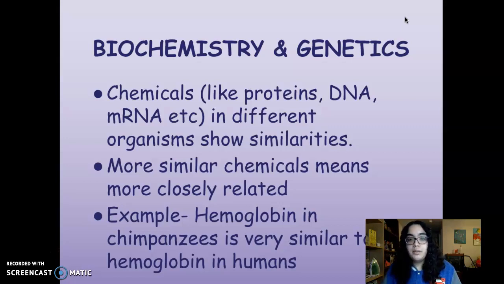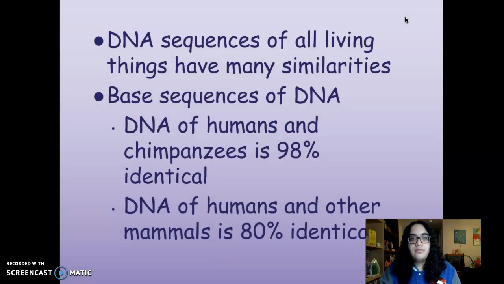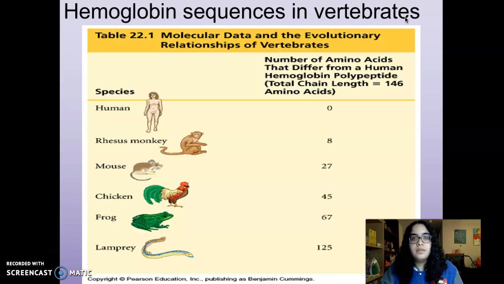For example, hemoglobin, which is a protein found in blood, in chimpanzees is very similar to the hemoglobin that you see in humans. DNA sequences of all living things have a lot of similarities, more than you might think. So the DNA of chimpanzees and humans is 98% identical, and the DNA of humans and other mammals is 80% identical.